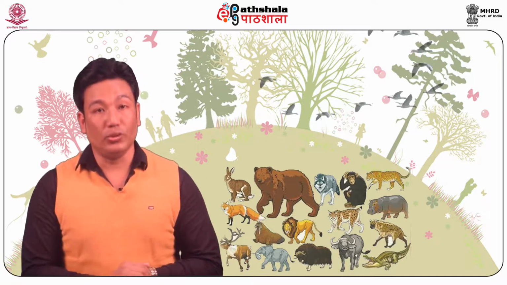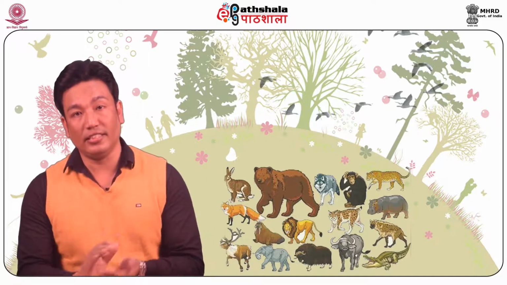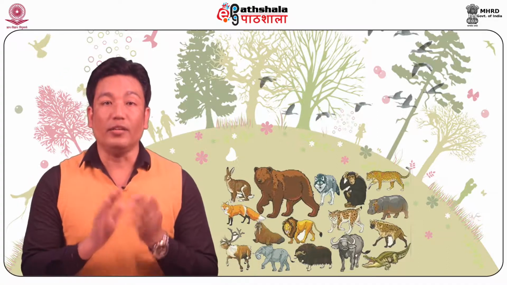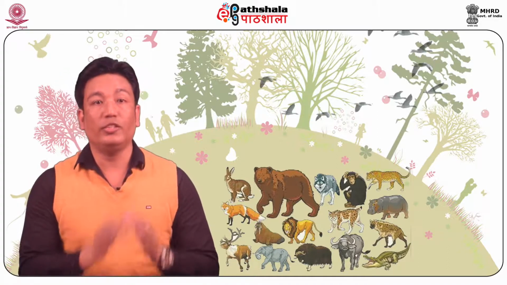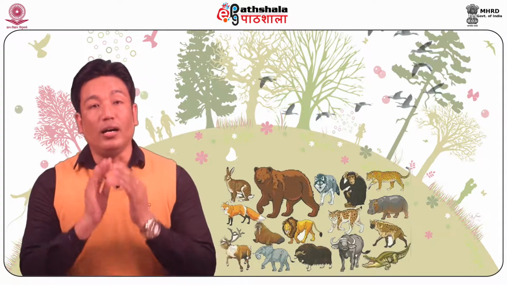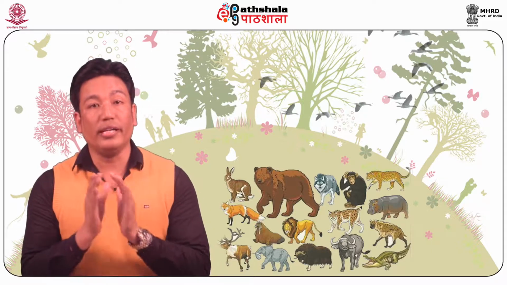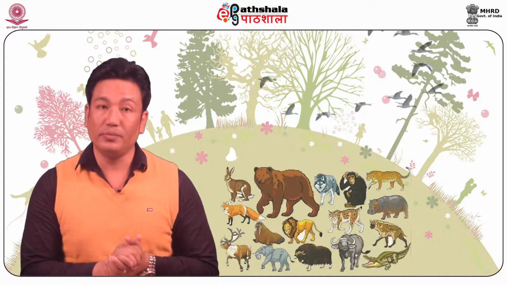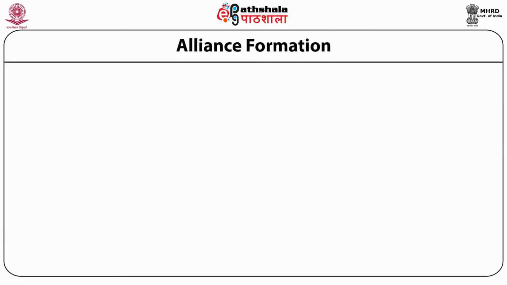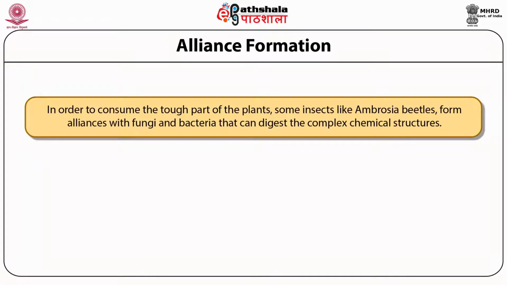To gain access to these tough plant tissues, several feeding strategies are employed by herbivores, including chewing mouthparts, tube-like mouthparts, etc. Other strategies employed by herbivores to avoid eating tough parts of the plant include alliance formation. In order to consume the tough parts of plants, some insects like ambrosia beetles form alliances with fungi and bacteria that can digest the complex chemical structures.